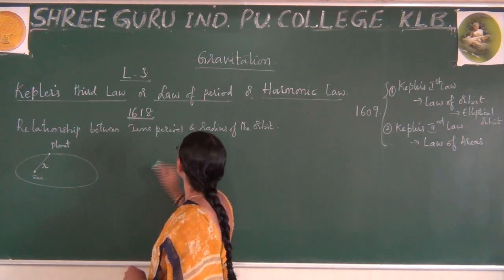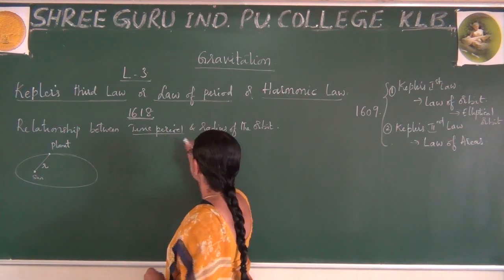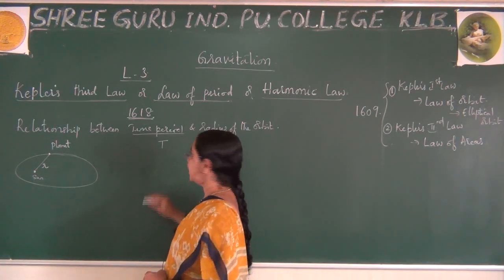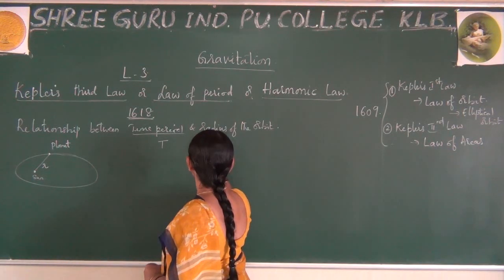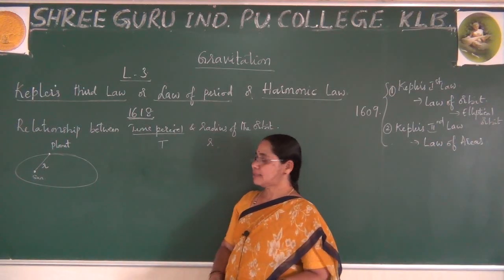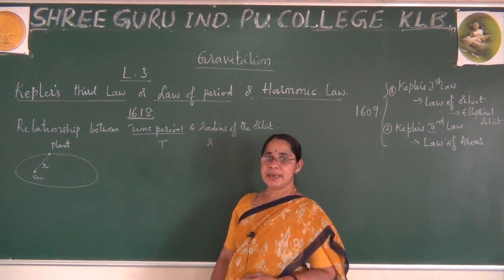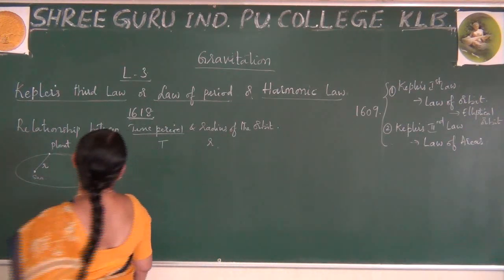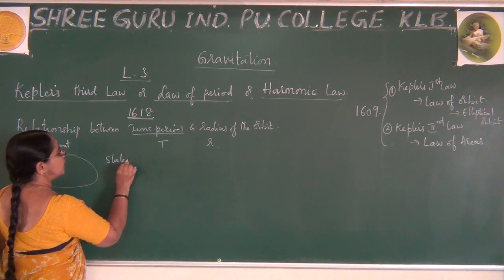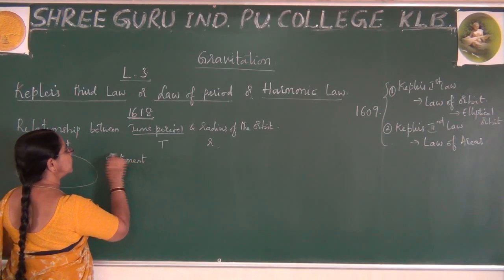The time period is represented by the symbol T and the radius is represented by r. What does Kepler explain in this? Let me tell you one statement first.